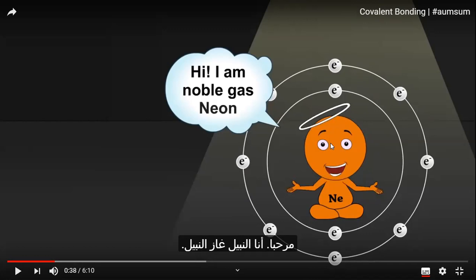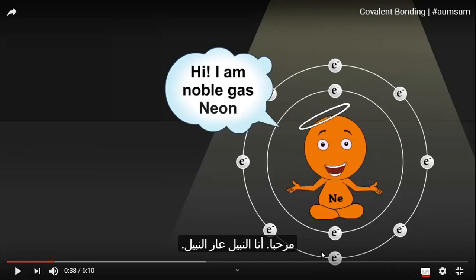No, it cannot share electrons with another atom. Why? Because the neon atom is already stable. Because it has 8 valence electrons, so it's stable. So it does not need to share electrons with another atom.